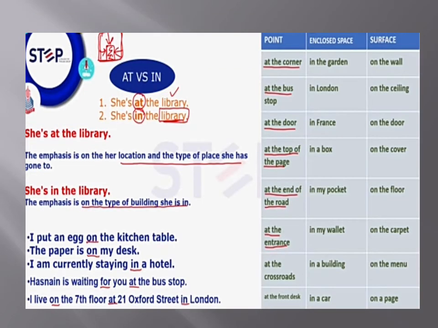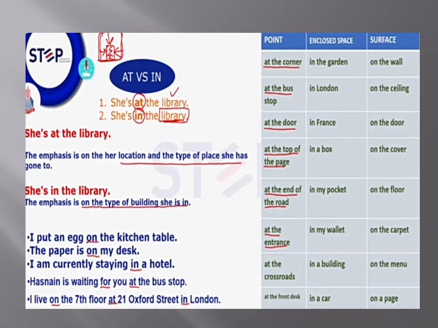Now in the next slide, guys, at versus in. How and when we will use at and in. I have given two examples for your convenience. Example number 1, she's at the library, and example number 2, she's in the library. Now I have circled both the prepositions at and in. Both words are prepositions with the same structure. It looks the same but there is a difference.